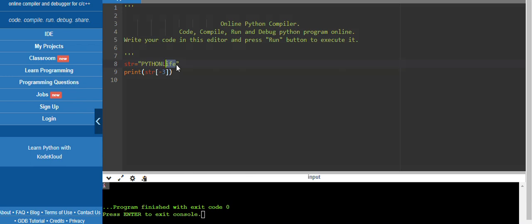So the negative indexing starting number is -1, then -2, -3, and so on. So the E value is -1, F value is -2, I value is -3, which is going to print here like this. Okay. So negative indexing will start with -1, positive indexing will start with 0. Understand the difference? We can use positive indexing as well as negative indexing.